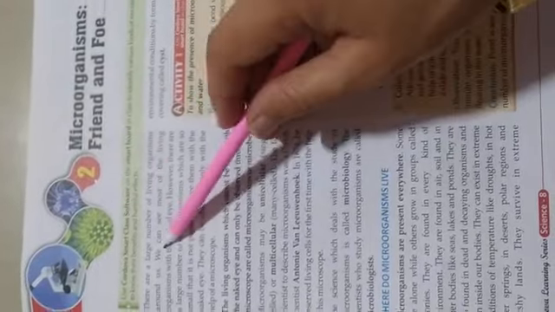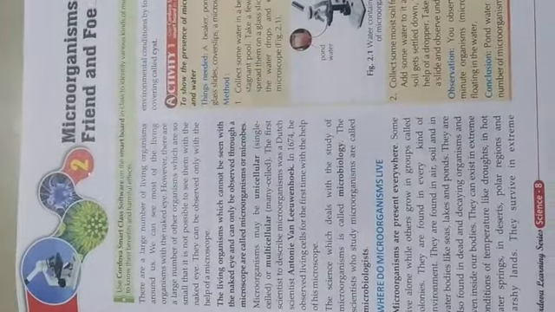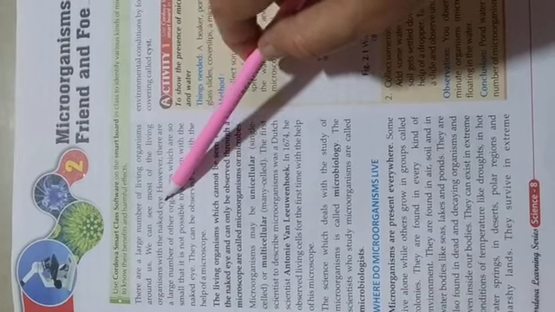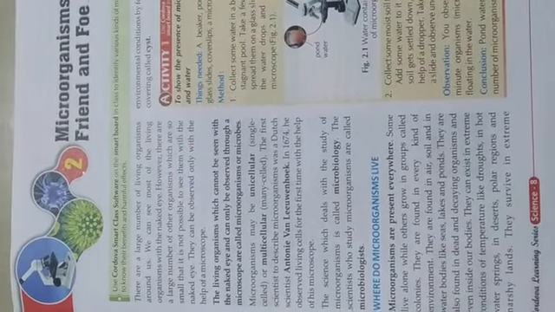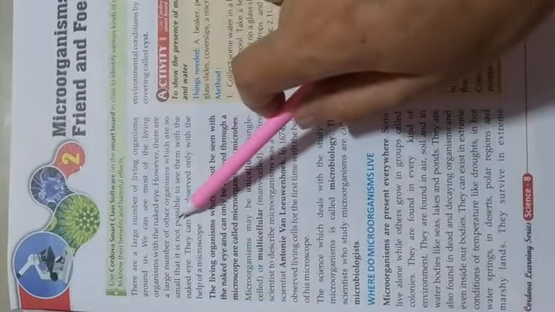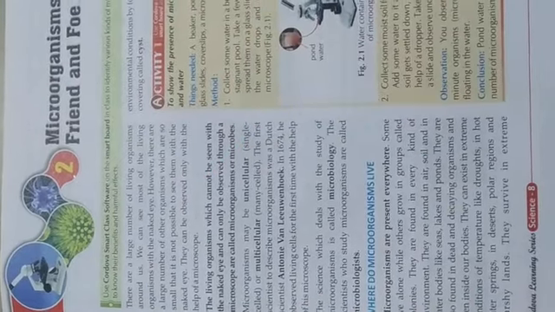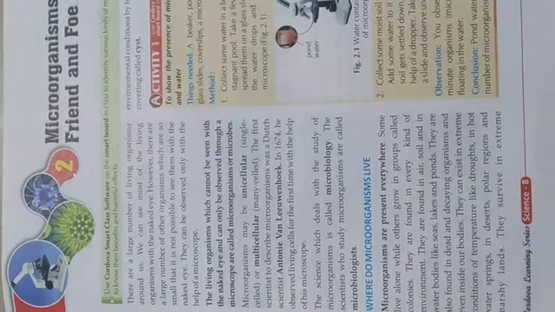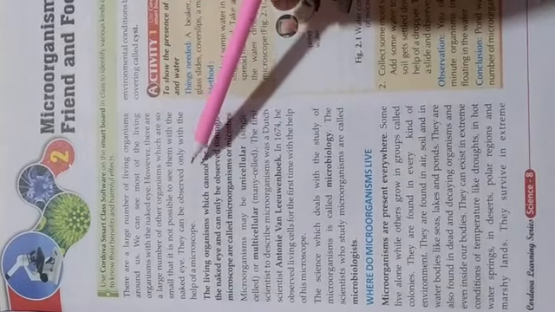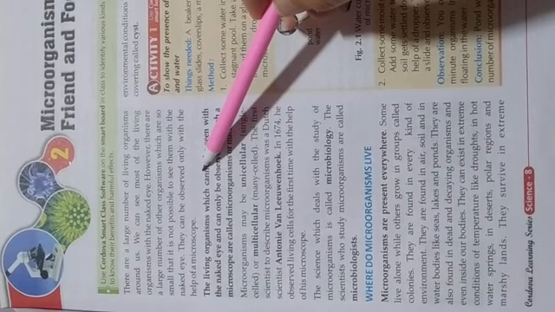Second chapter, microorganisms, friend and foe. There is a large number of living organisms around us. We can see most of the living organisms with the naked eye. However, there is a large number of other organisms which are so small that it is not possible to see them with the naked eye. They can be observed only with the help of a microscope.